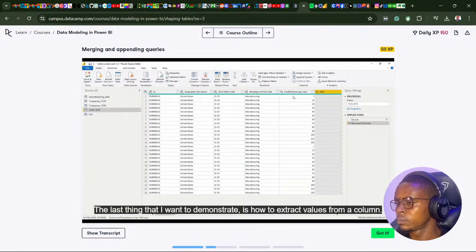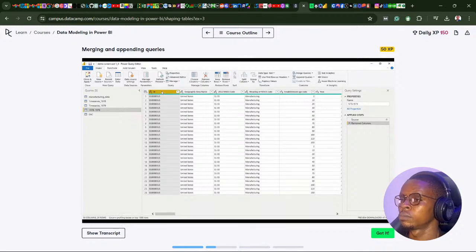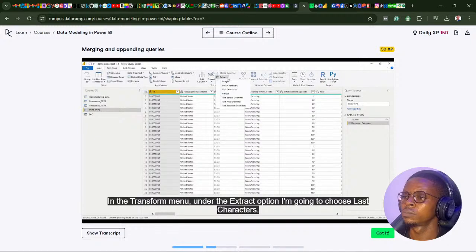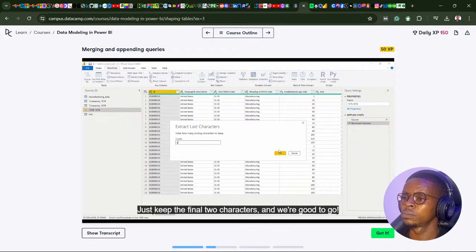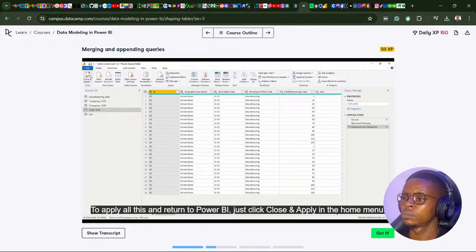The last thing that I want to demonstrate is how to extract values from a column. There are different options to play with, including ways to extract data based on the number of characters, their position, or a specified delimiter. Suppose we just want to keep the last two characters from the ID column. In the Transform menu, under the Extract option, I'm going to choose Last Characters. Just keep the final two characters and we're good to go. To apply all this and return to Power BI, just click Close and Apply in the Home menu.